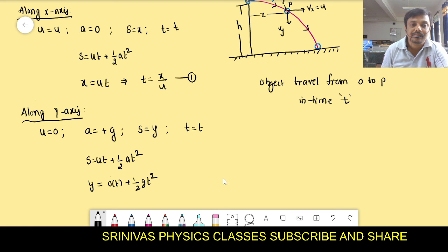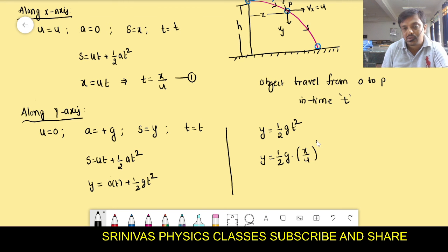Is it correct? Why are you not responding, students? Yes. Then what you will get, half gt square. Next I want to write something, that is half g into, from equation 1 t we write x by u whole square. Is it correct? This we are writing from equation 1.